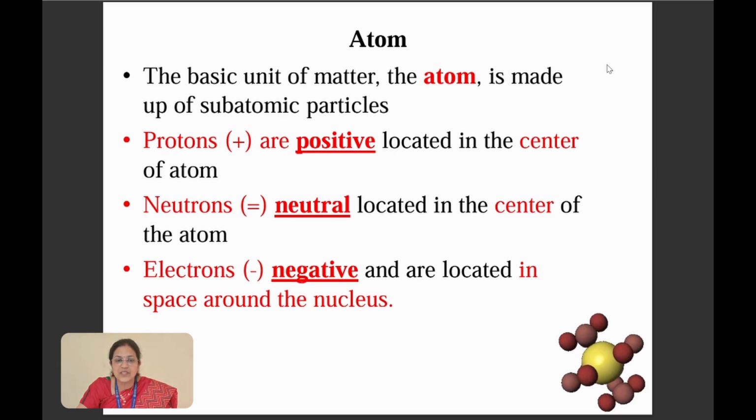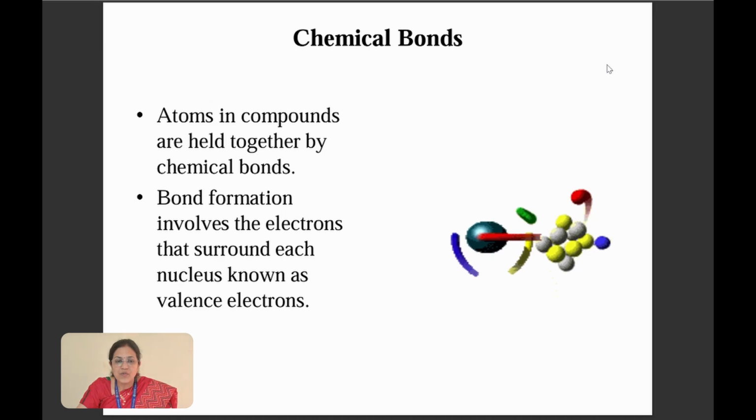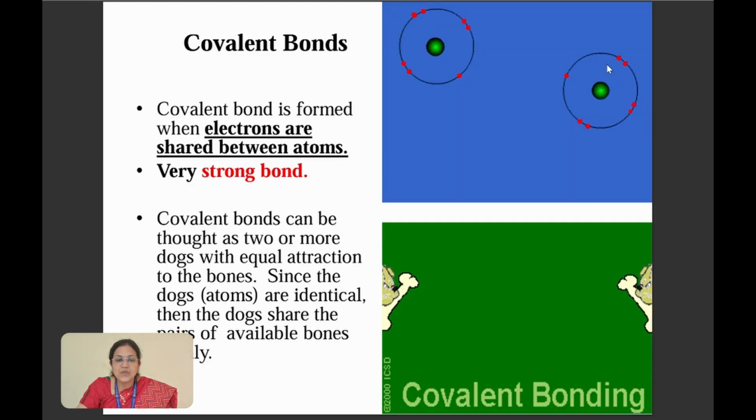Now coming to what chemical bonds are. Chemical bonds are the ones which hold your atoms together firmly. These atoms are held together strongly by chemical bonds. Bond formation is done by the electrons which surround the molecules, called valence electrons. Now we'll see the mechanism of the covalent bond. A covalent bond is formed when electrons are shared between the atoms. They are also called the strongest of the chemical bonds. Covalent bonds are found to be two or more in number in a molecule.